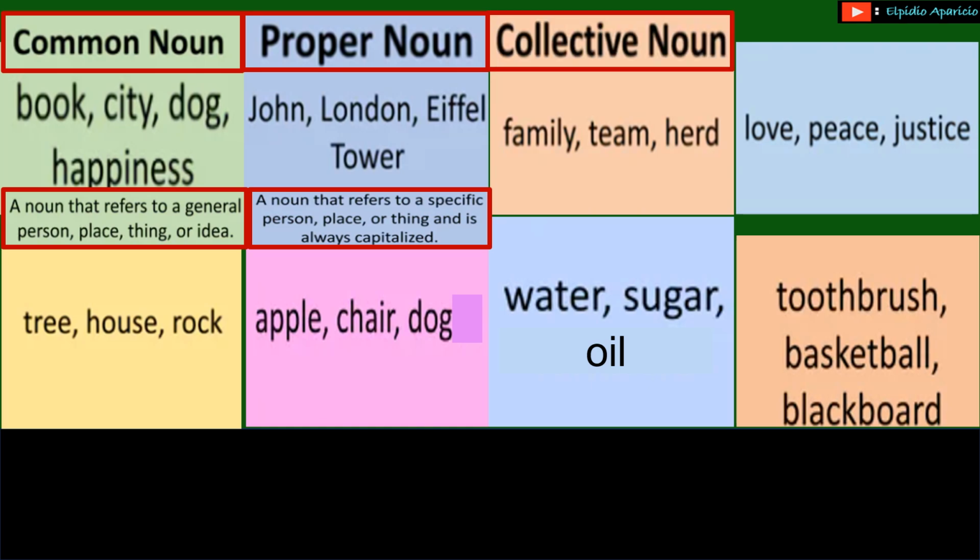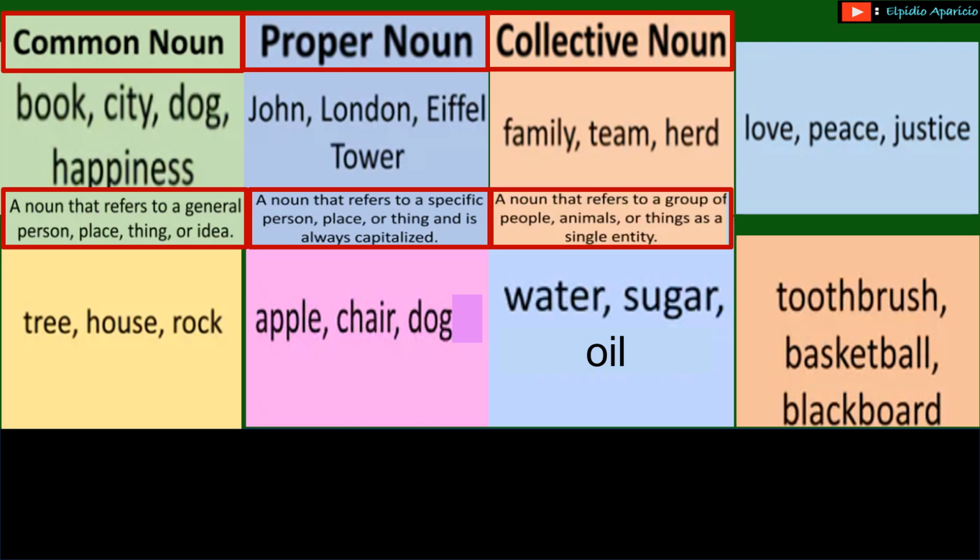Next one, collective noun: a noun that refers to a group of people, animals, or things as a single entity. We are speaking of more than one person, of more than one thing. Okay, this is about talking about a group.